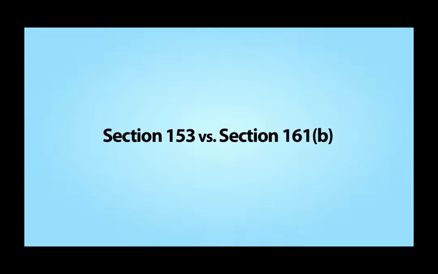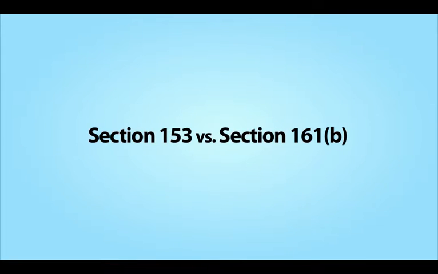Given these two differences, it would seem to be easier to make a case for voiding a contract under Section 153 rather than 161b, primarily because reason to know, all that's required under 153, is easier to prove than the actual knowledge required under 161b. Moreover, 161b requires both knowledge of the mistake and a violation of good faith and fair dealing, where 153 only requires one or the other, but not both.